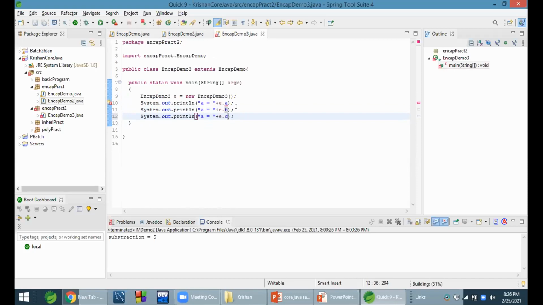P dot C. Here also we are not getting any error. So it is accessible everywhere, but it's in child class. Okay. If a child class is there outside package, then and only then it will be accessible. It will not be accessible in the parent class.